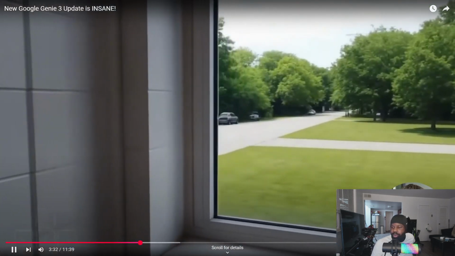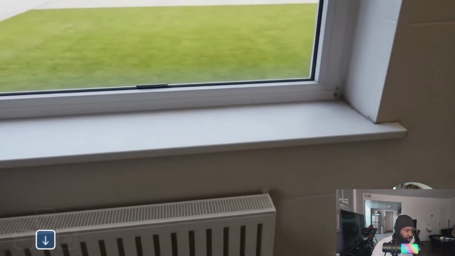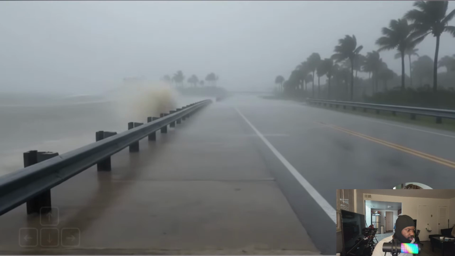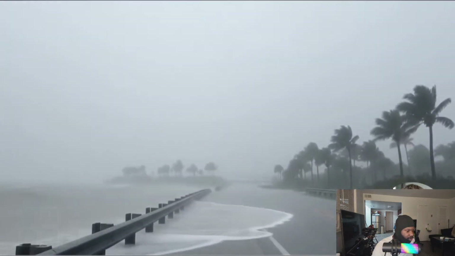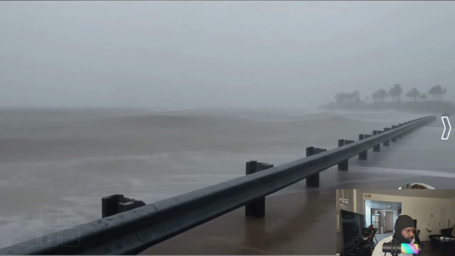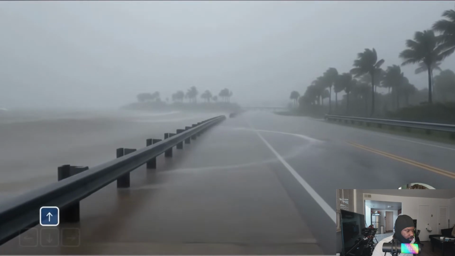It learned that water flows downhill. It learned that objects fall when you drop them. It learned how light bounces off surfaces, all from data, no programming required. This is completely different from how games are made today. Today, someone has to program every single rule. If you want water to flow, someone writes code for water physics. If you want realistic lighting, someone writes lighting code. Genie 3 figured all this out by itself, just by watching millions of videos of how the real world works.